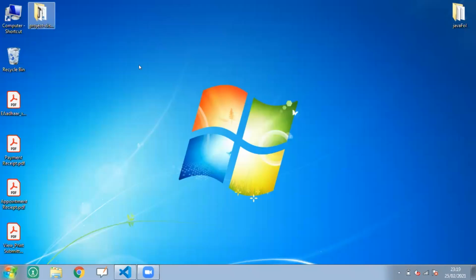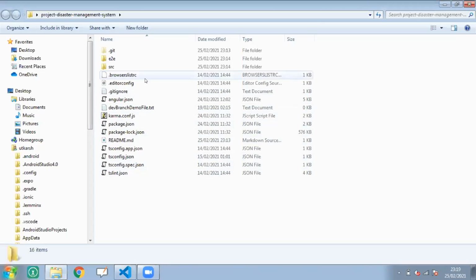Okay, you can see here, here's our project. You can see the .git folder. It's a hidden folder; somebody can see it and somebody cannot, depending on the system setting. So you have to change that if you want to see it. Please do not delete this folder, because it tracks all your files. So do not delete this .git folder.